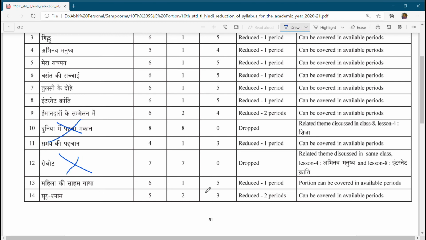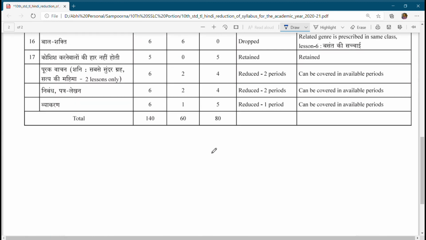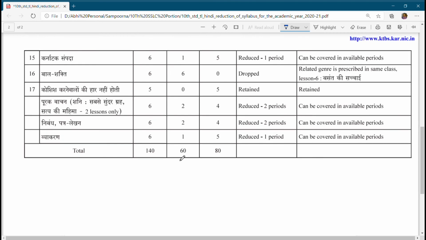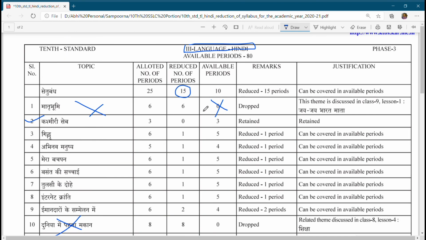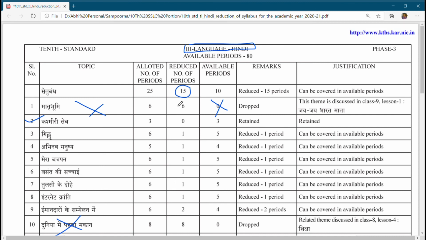Other than those, one period has been reduced. What difference that one period makes, we have to see. That will be discussed very soon, because your schools will get a description of the model question paper, how it will be. Based on that we shall discuss it.